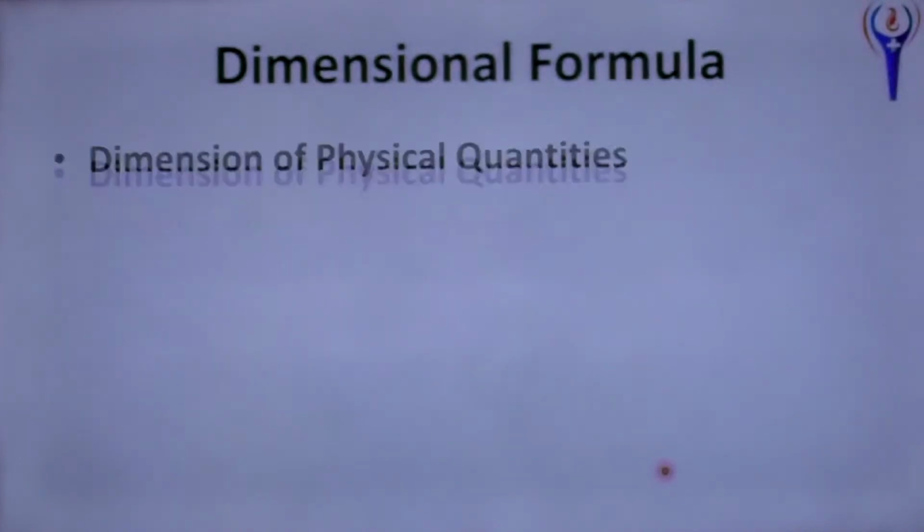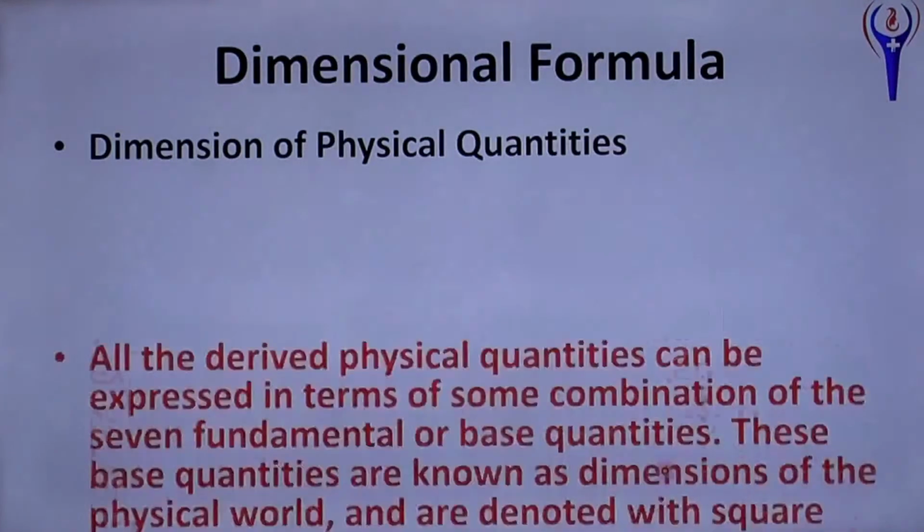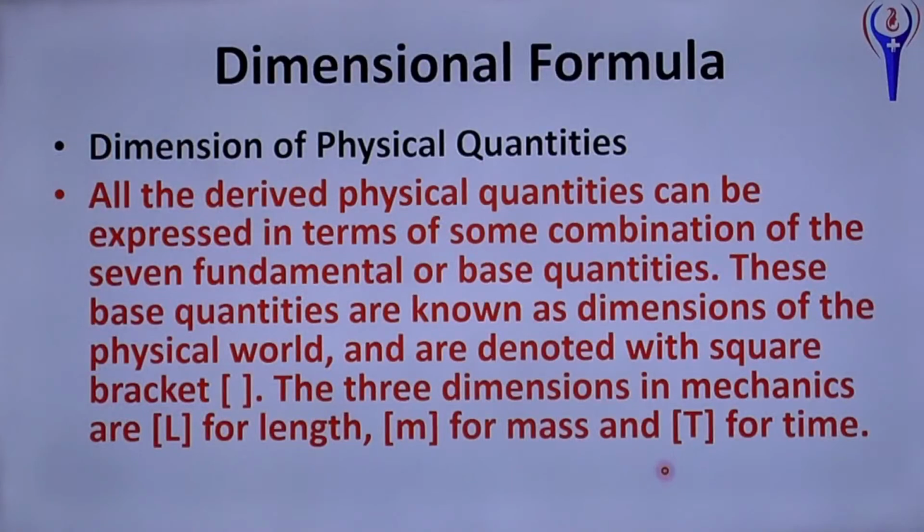Dimensional formula. Like unit and SI unit, dimensional formula is another important measurement. Dimension of physical quantities: all derived physical quantities can be expressed in terms of some combination of the 7 fundamental or base quantities. These base quantities are known as dimensions of the physical world and are denoted with square brackets.